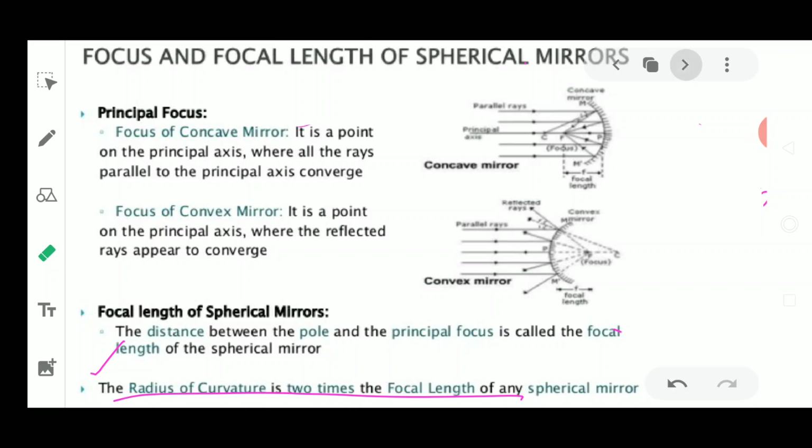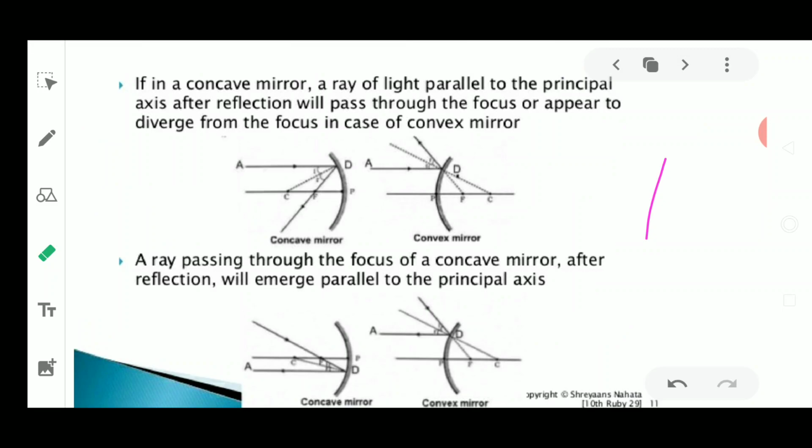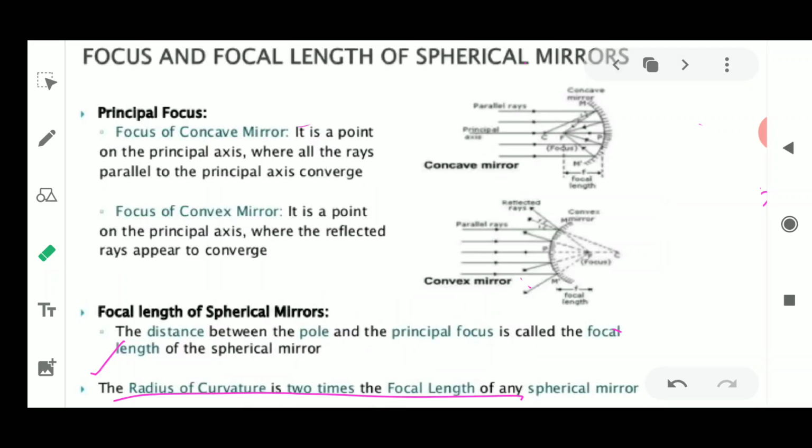Fine, now we go on to the next topic. I think this will be much more clear if I draw and tell you these things again, because after that we need to discuss the laws, the rules for obtaining the image from a concave mirror and a convex mirror, which always depend upon the laws. So before that, this concept should be clear to everybody: what is principal focus, what is focal length, what is the meaning of the word pole, what is the meaning of the word radius of curvature.